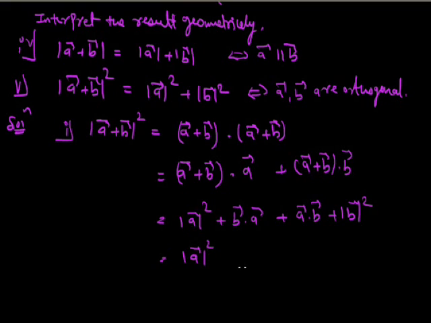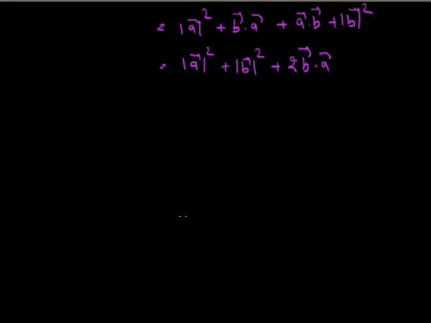Now we know that A vector dot B vector equals B vector dot A vector. So we can write this as 2 times B vector dot A vector, or A vector dot B vector.